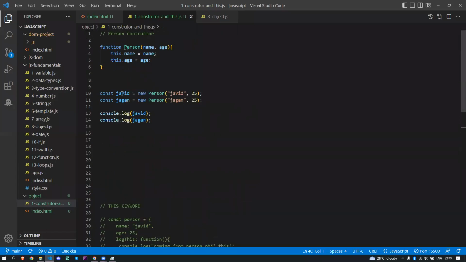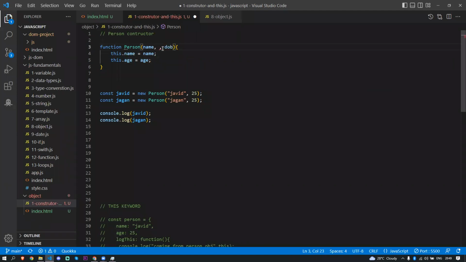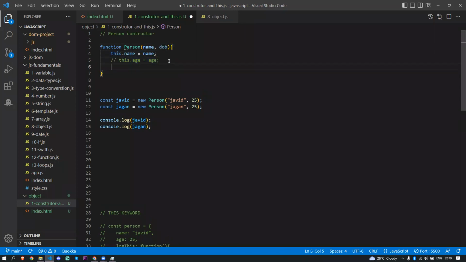Now we'll get into the methods. Okay, now we set up some property here. So the property is returning. Now I'll just take this age. We'll keep the age here, no problem. I'll just put date of birth here, DOB. I'm going to give a DOB here. I don't need the age because we are calculating the age, so I'll just make a comment here. If you want, you can do that later on. I'm just going to add some new method to this function constructor. How can we add the method?